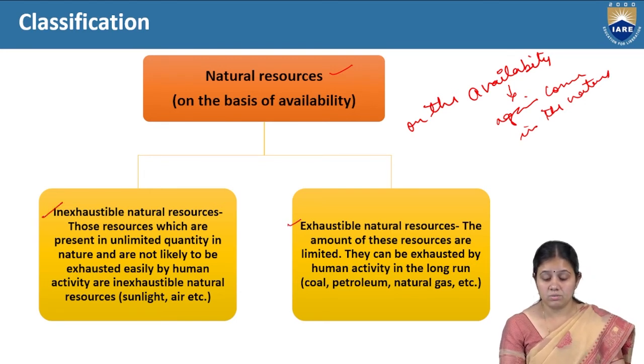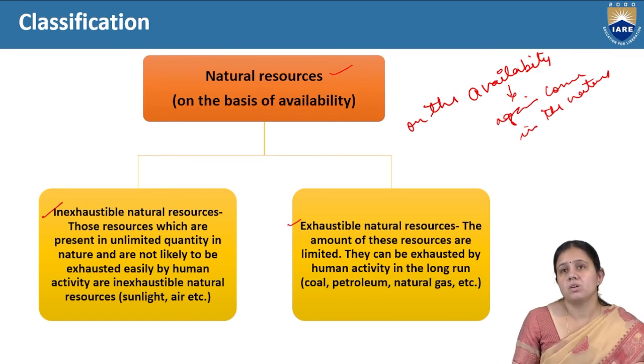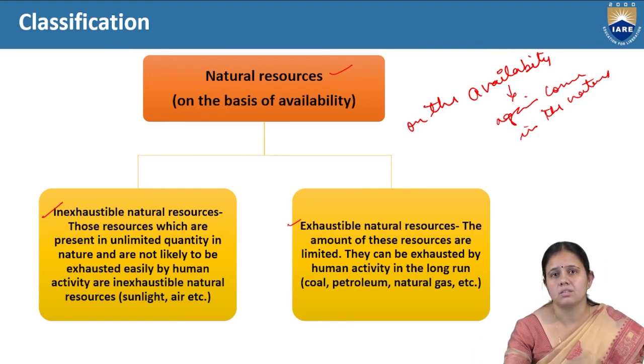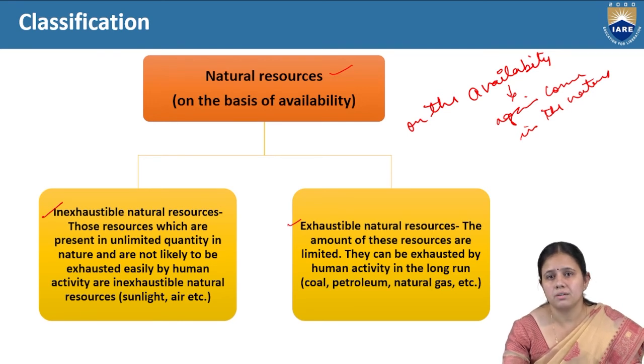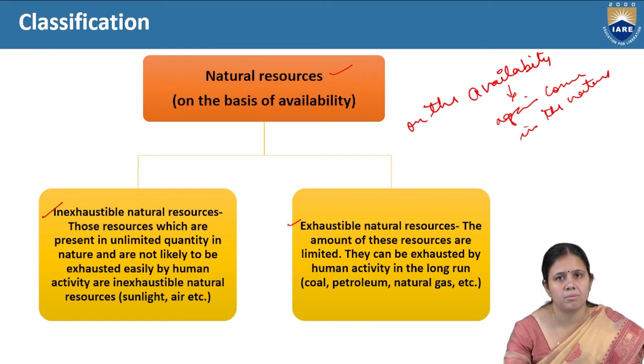Exhaustible are those that can be exhausted, that can be vanished by human activity, like coal, petroleum, natural gas. After using them for many years, they will be over. But sunlight, air and water cannot be over. Coal, petroleum, natural gas will come into the environment again, but it takes crores of years, so we can't imagine using it again. So it comes under that category.